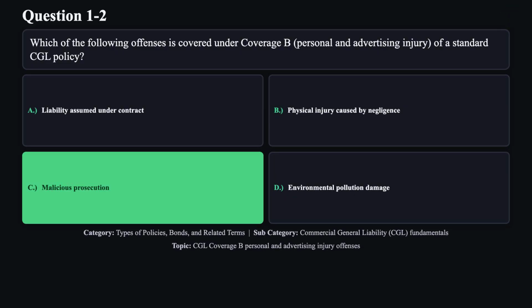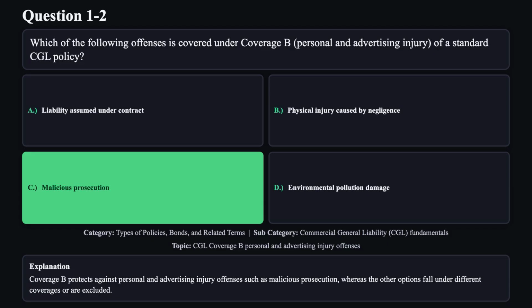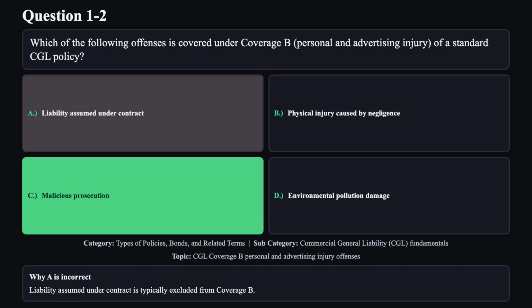The correct answer is C. Coverage B protects against personal and advertising injury offenses, such as malicious prosecution, whereas the other options fall under different coverages or are excluded. Reason A is not correct. Liability assumed under contract is typically excluded from coverage B.